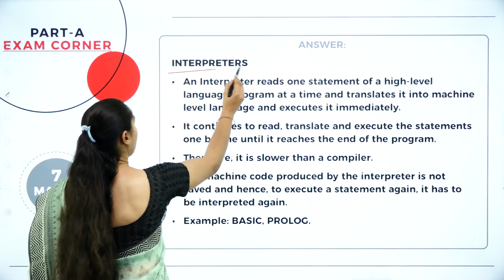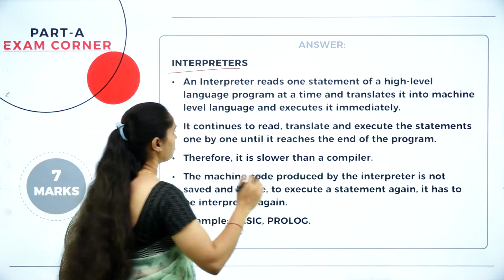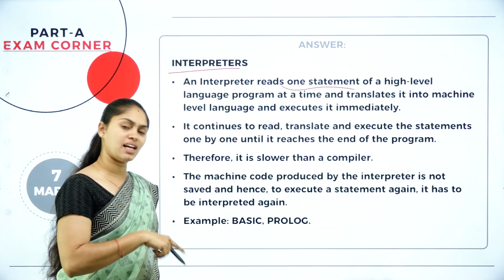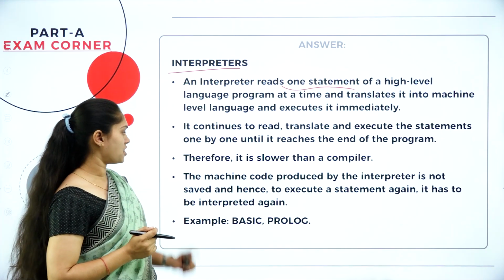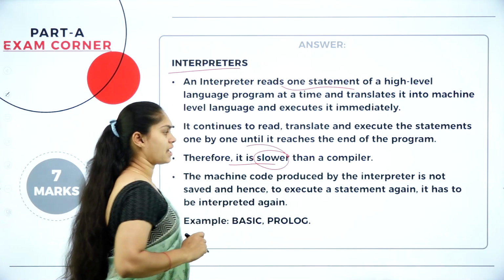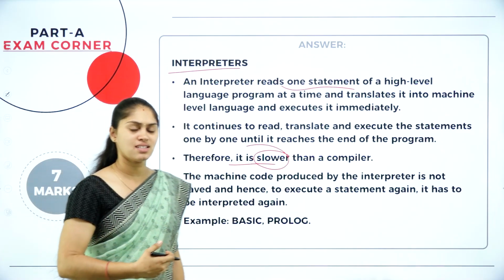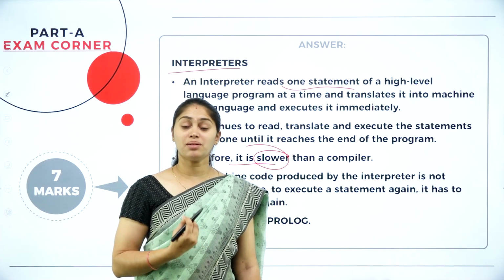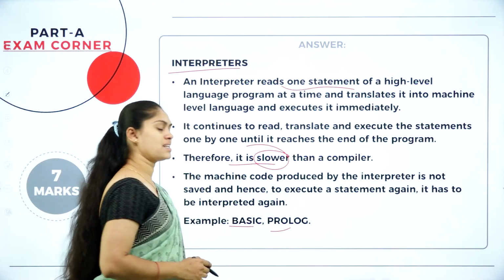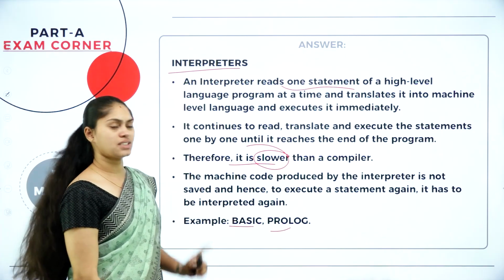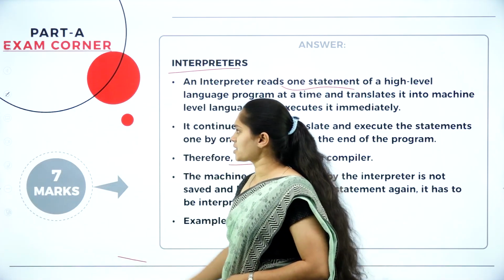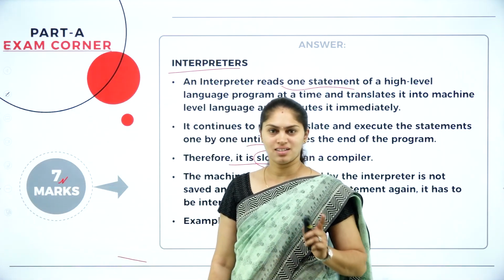Then what is an interpreter here? You can see it is going to read one statement of a high level language at a time. Then that will be converted into its equivalent machine code immediately, and it is going to take more time. So it is slower than the compiler. Why? Because if there are a number of lines, then it is going to take much time. For that reason it is slower, and here you can see the examples. BASIC and Prolog are examples which come under the interpreter. I hope you all understood regarding this question of the language translator.